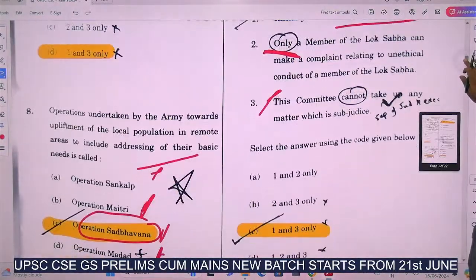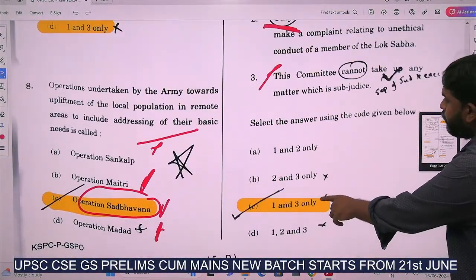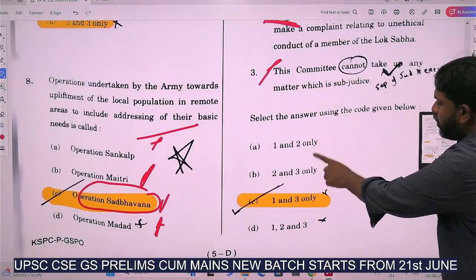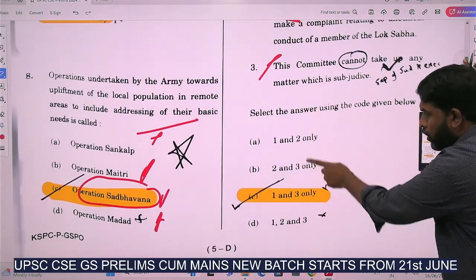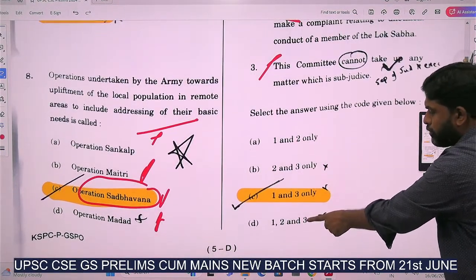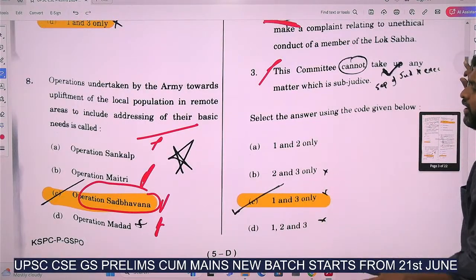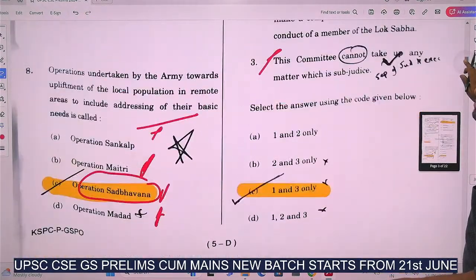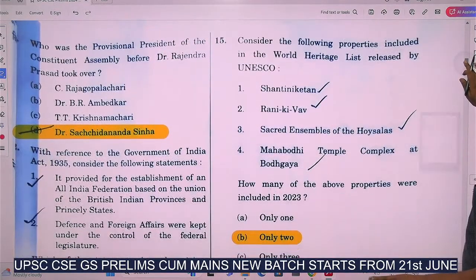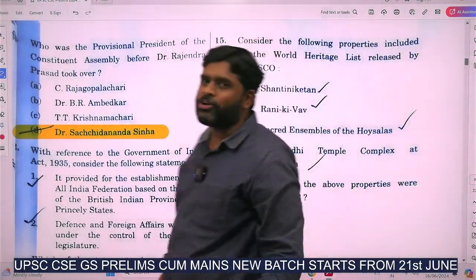How can we make this answer correct? See here, 3 is correct, but 2 is wrong. 2 is present here, here and here, so hence the answer is 1 and 3. And the next question is: who was the provisional president of the Constituent Assembly?